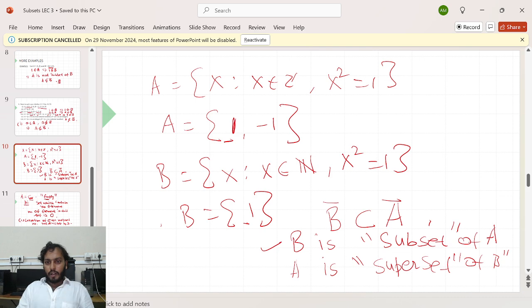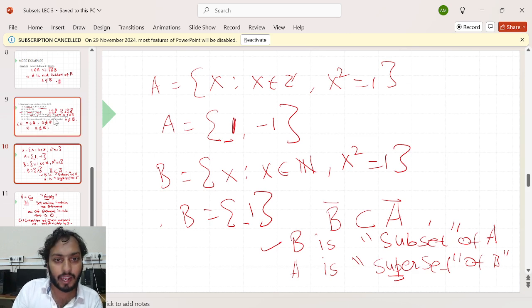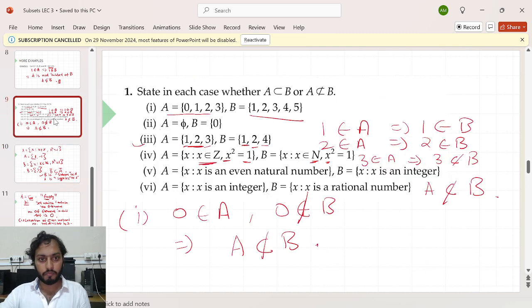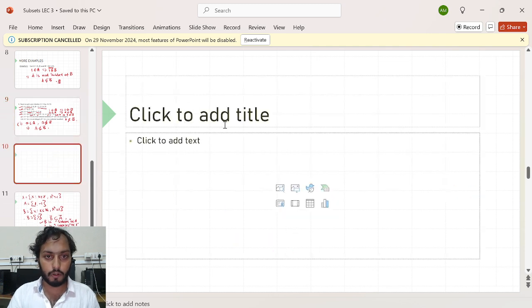If you are changing the order, either say B is a subset of A, or if you really want to say it in reverse, you can say A is the bigger set or A is a superset of B. This is the second way of saying this. These are just names which you need to keep in your mind. Either say B is a subset of A or A is a superset of B. Can I come to my next example? The fourth one is done, first, second, third, fourth done. Let's come to the fifth one. Okay, let me insert a new page.